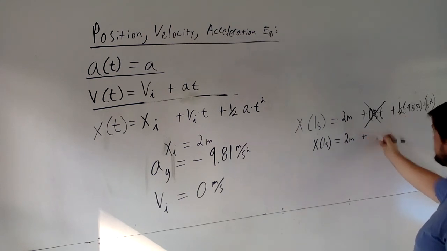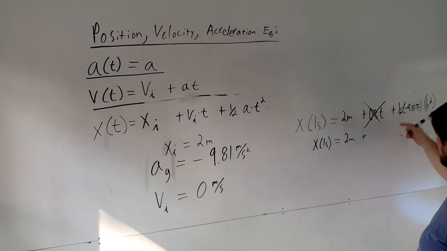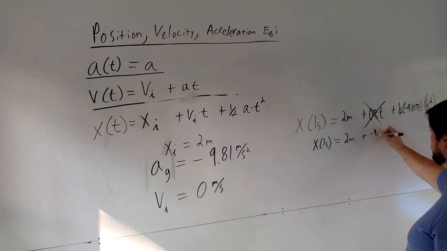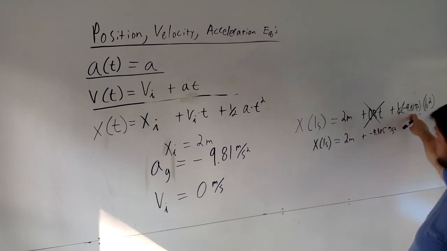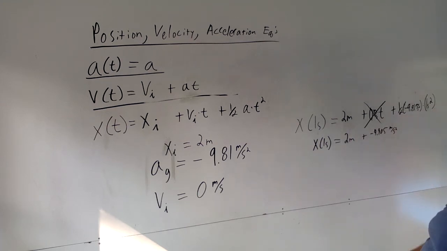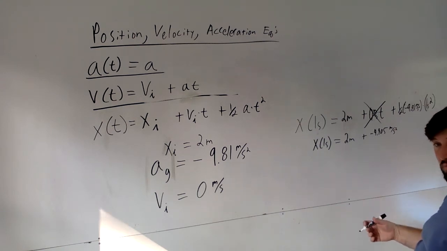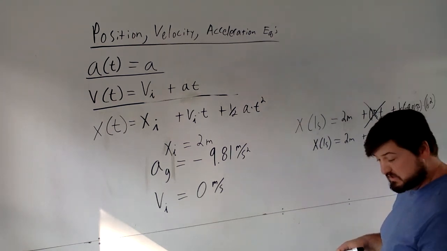So now we have to consider our acceleration term. We're going to have negative 4.905 meters per second squared, because it's 1/2 times negative 9.81, right? And then times 1 squared, which is, again, just going to keep the same number. So now where's it going to be? Well, it's going to be hitting the ground because we have a ground there.